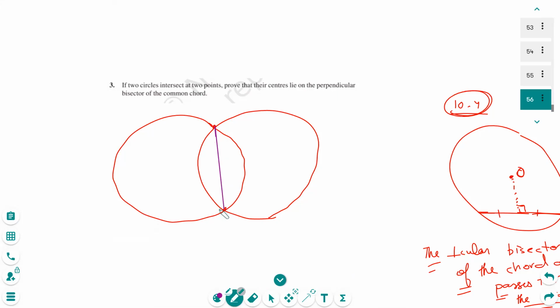So this is kind of a common chord. So it says the centers lie on the perpendicular bisector of the common chord. So if I try to draw the perpendicular bisector of this one, we need to prove that the centers O and O dash lie on this perpendicular bisector.